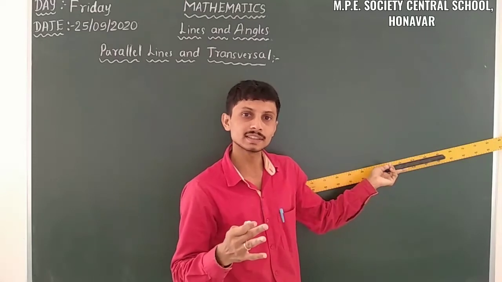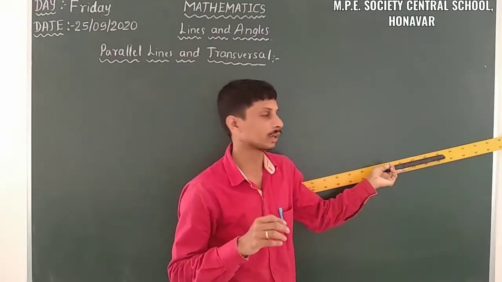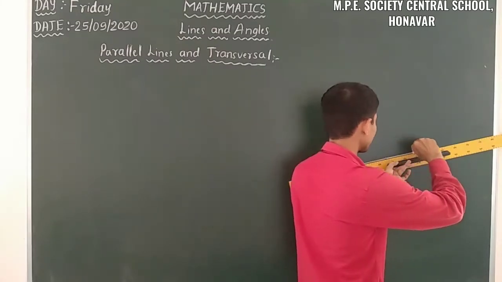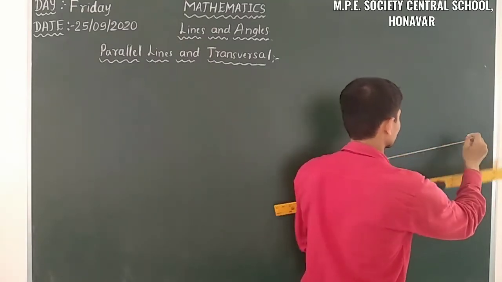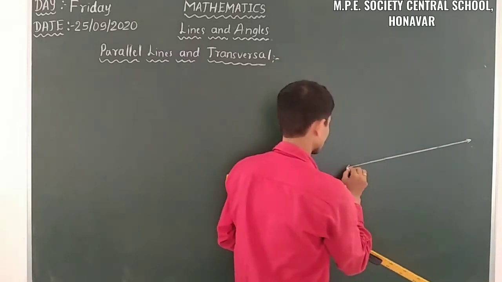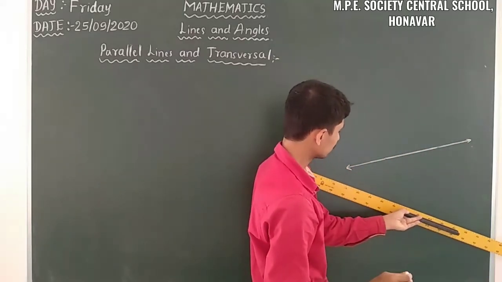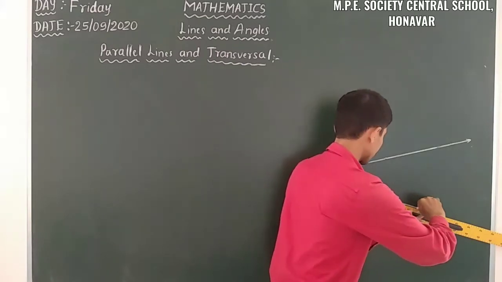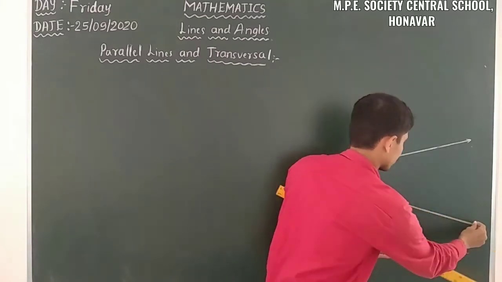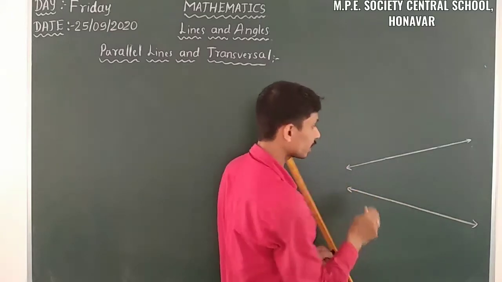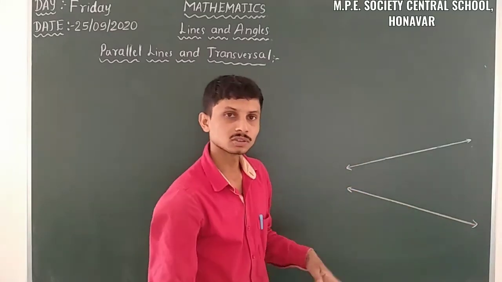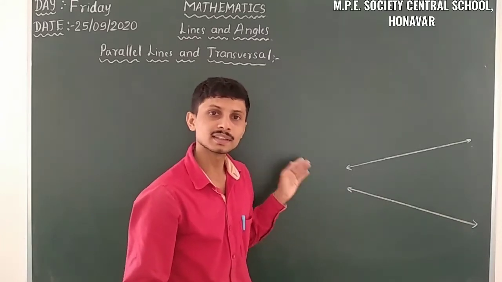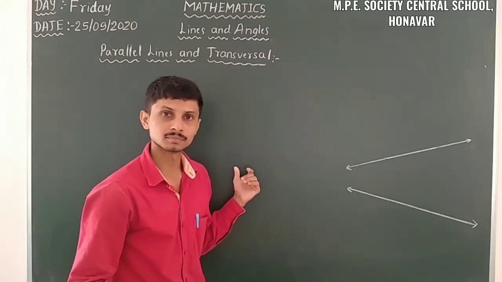Firstly I will take the first line like this. Then the second line I am taking like this. Those two are intersecting lines because when we extend in this side, they intersect at some other point.